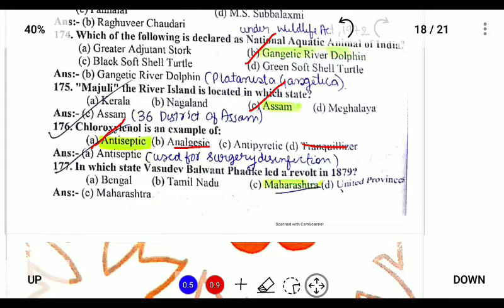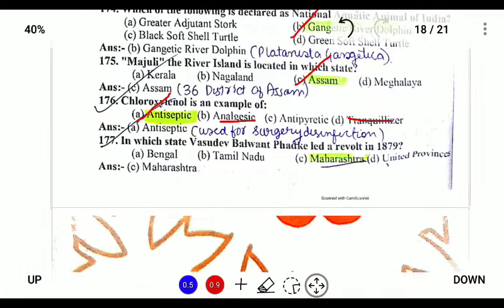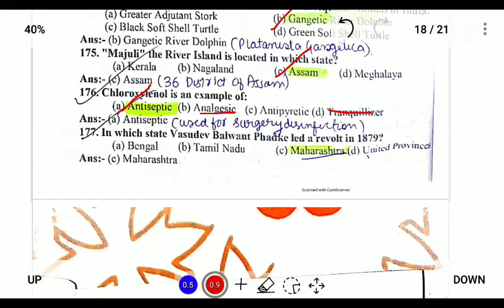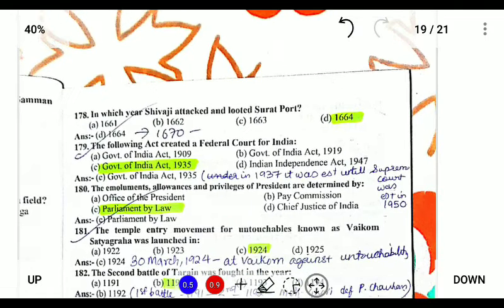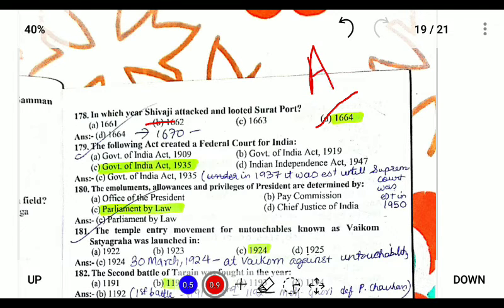In which state did Vasudev Balwant Phadke lead a revolt in 1879? In Maharashtra. It was one of the revolts after the revolt of 1857. In which year did Shivaji attack and loot Surat? In 1664 he looted Surat, and also in 1670 he again attacked Surat, and during that time Shivaji was a contemporary of Aurangzeb.